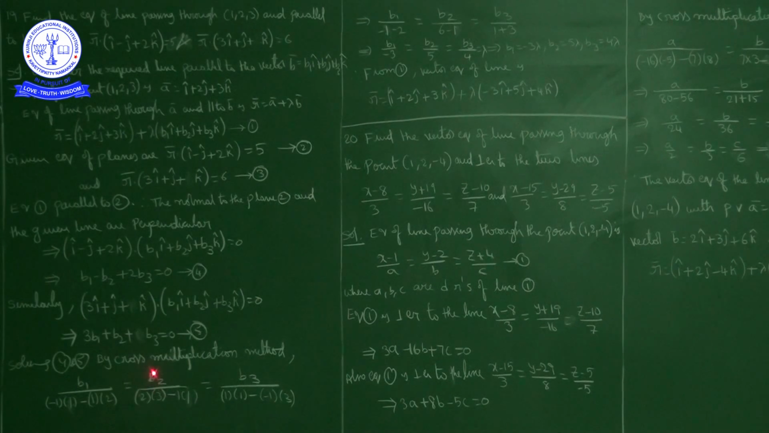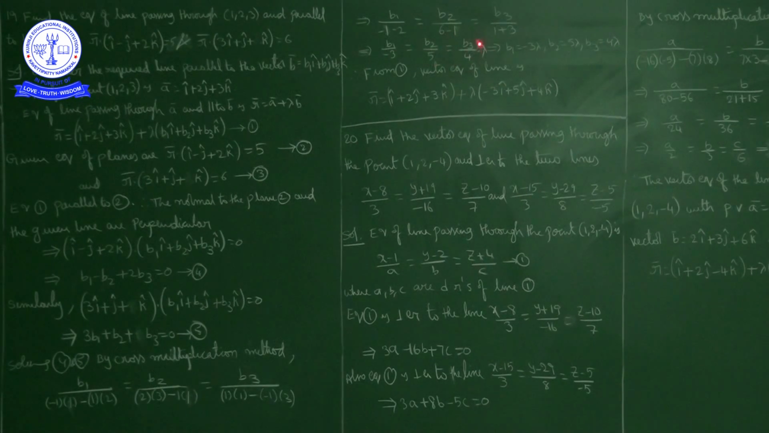Okay, next b2: here we will take b3 coefficient into b1 coefficient, 6, minus b3 coefficient into b1 coefficient, 1 into 1, 1. So 6 minus 1, 5. So b2 denominator is 5. Next b3: b1 coefficient into b2 coefficient, so 1 into 1, 1, minus b2 coefficient into b1 coefficient, minus 1 into 3, minus 3. So minus of minus plus 3, 1 plus 3, 4. So what we have, b1 by minus 3 is equal to b2 by 5 is equal to b3 by 4.